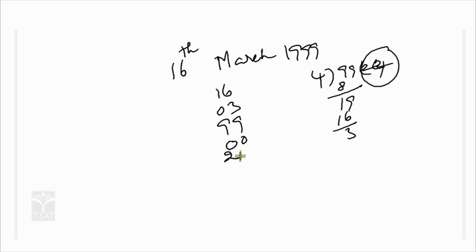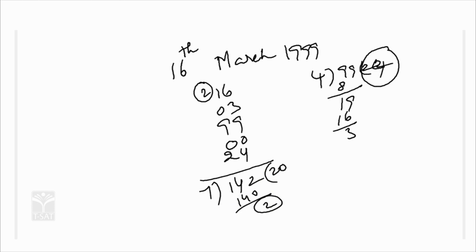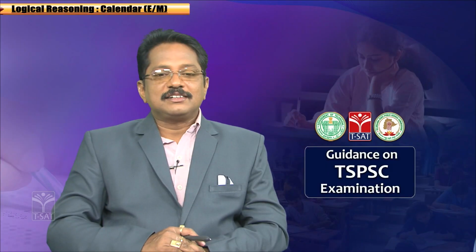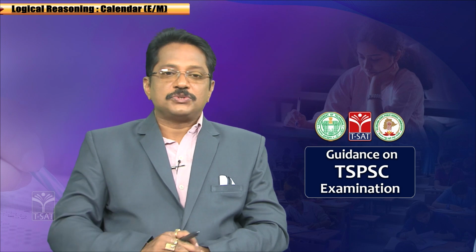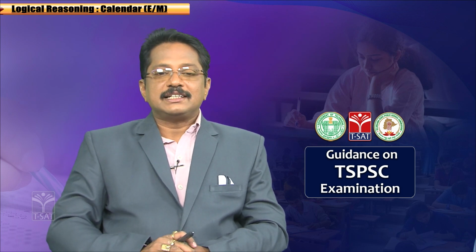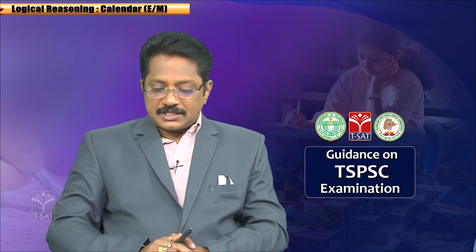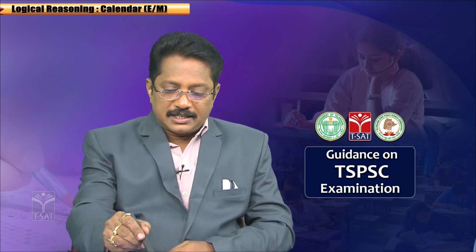You will add 24 as a quotient, add all these: 16 plus 3 is 19, plus 0, plus 24, is 43 ... divide by 7, and the remainder is 1 ... Of course, the remainder we have got decides the day, means 16th March 1999 is also okay. This kind of question will come in the examination.